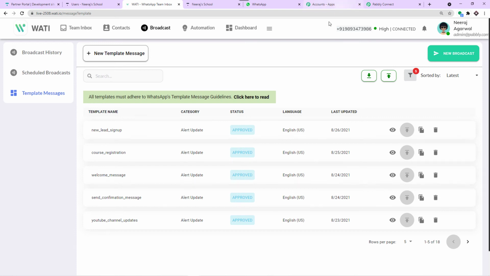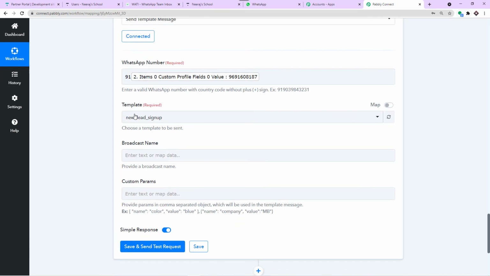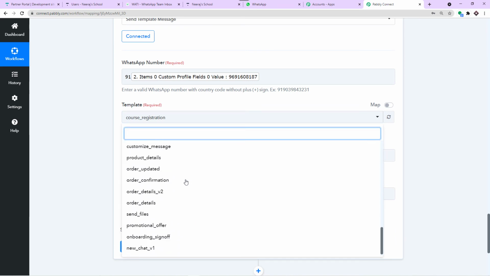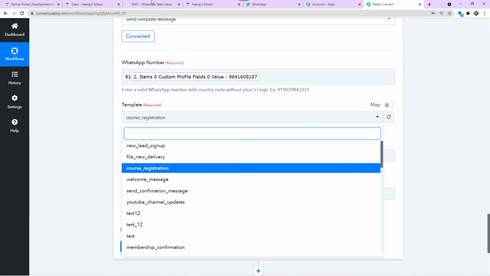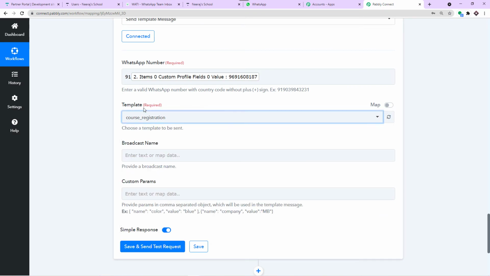Okay, so let's start building our message. This is the template that we are interested in, course registration. What I'm going to do here is, the default template is showing as new lead sign up. I'm going to change it to course registration. These are all the templates present in my WATI store. All the templates present here are reflected here. So I'm selecting course registration because using this template we are going to compose the message.